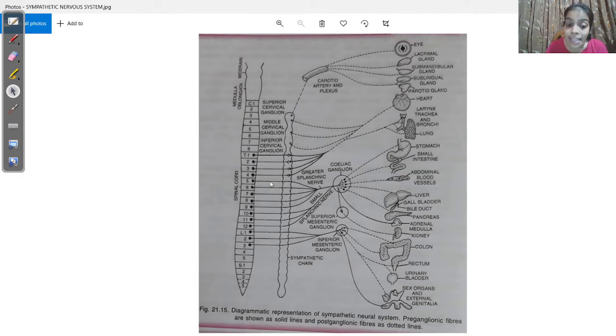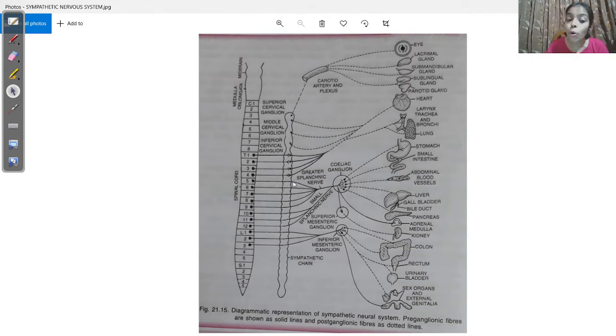Okay? So these ganglia, ganglion is singular, ganglia plural. So these ganglia are the meeting points of the preganglionic fibers and the nerve fibers which emerge from these ganglia. So basically the sympathetic trunk consists of synapses between the preganglionic fibers and the postganglionic fibers.